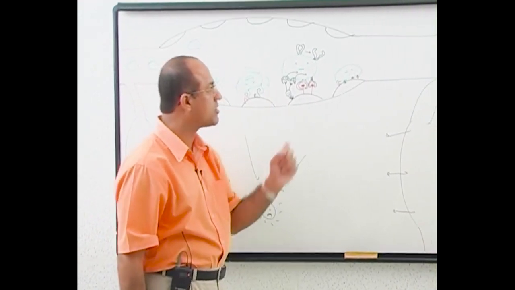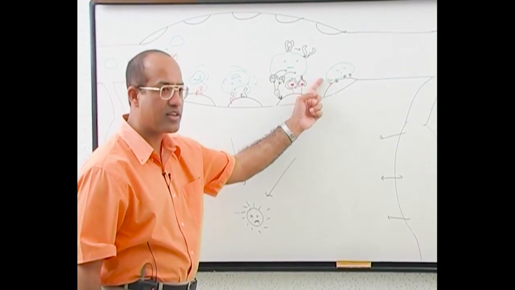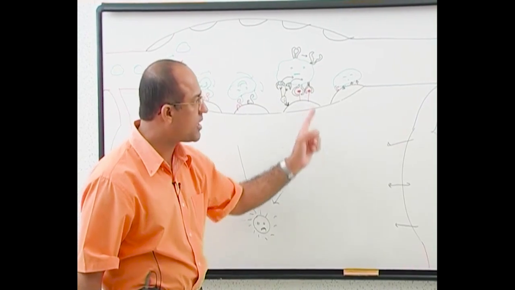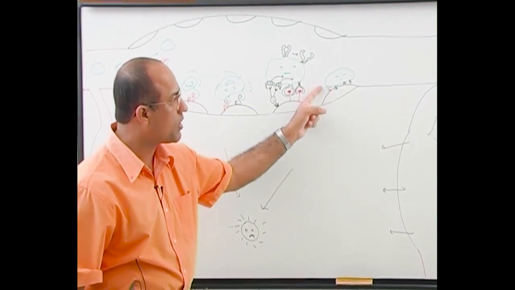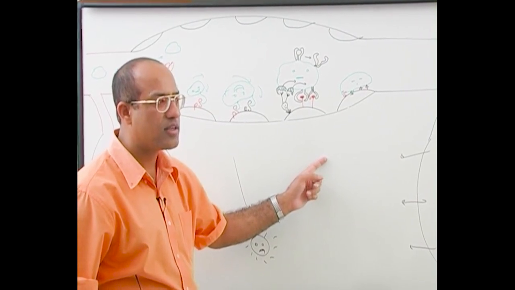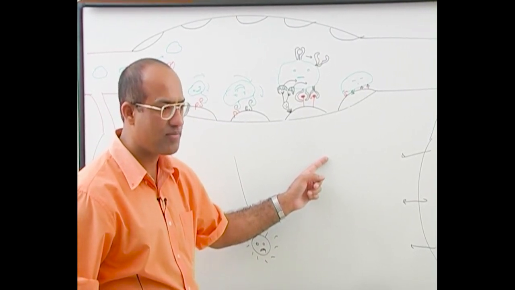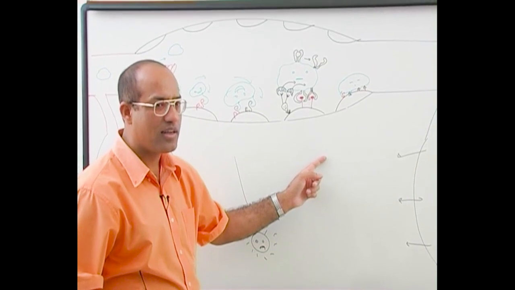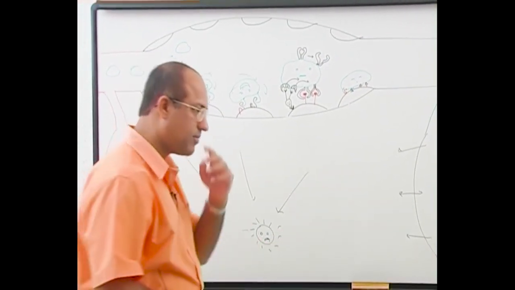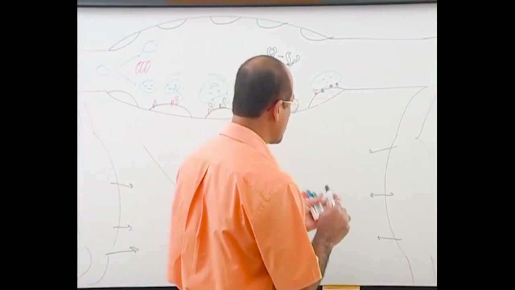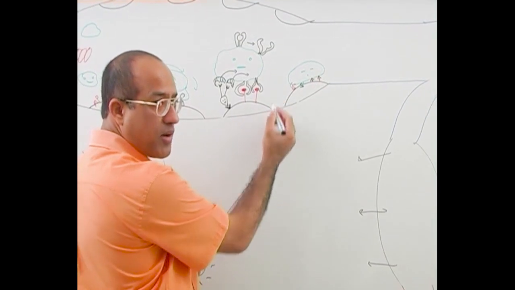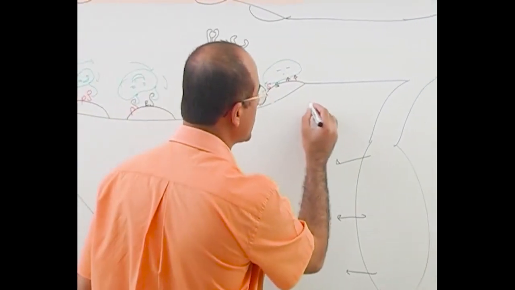The next step to study is how the white blood cell gets out of the vascular compartment to the extravascular compartment. The movement of white blood cells from the vascular compartment to the extravascular compartment is called immigration, or it is called extravasation, or it is called diapedesis. There are three names used for this, so you should not be confused.